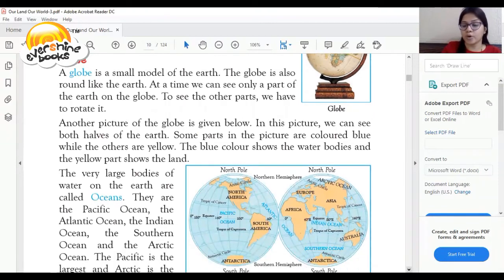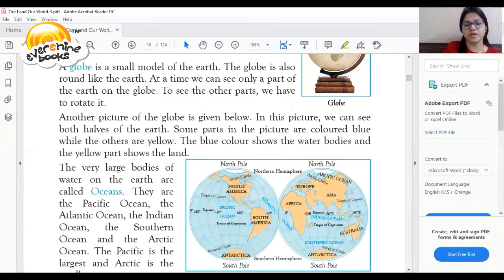The globe is also round like the earth. Dear student, I am also highlighting it. We can see the globe is also round like the earth. At a time, we can see only one part of the earth on the globe. To see other parts, we have to rotate it. So, this is again a pictorial view of the globe.